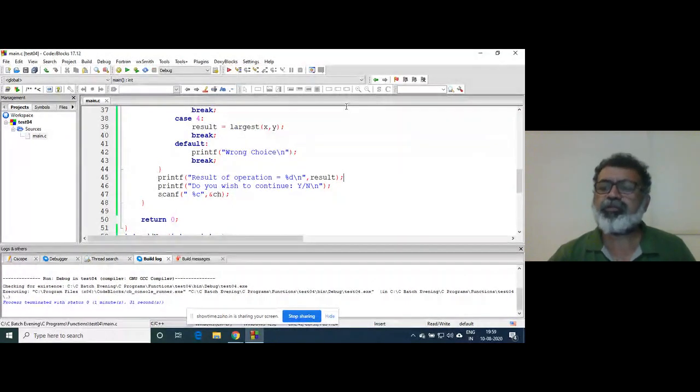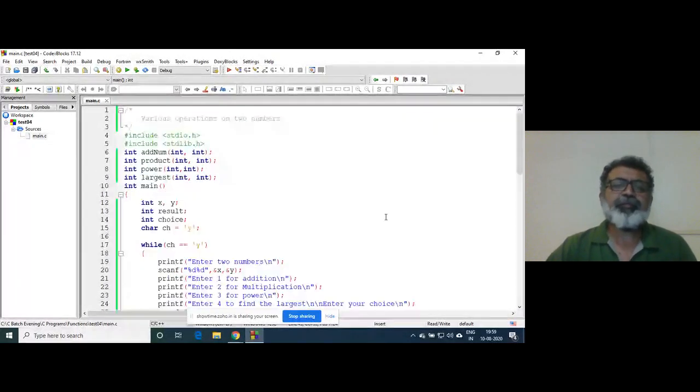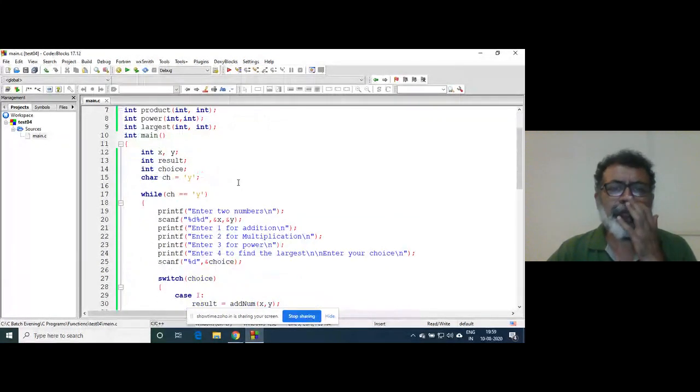Okay. So what we have done is, everything is tried. These are prototypes. We are calling 4 functions. One is just adding 2 numbers. Another is just making a product. Third is a power function, 3 raised to 4 kind of thing. And the fourth function is finding the largest. Tentatively, I had taken whichever I can recall immediately.